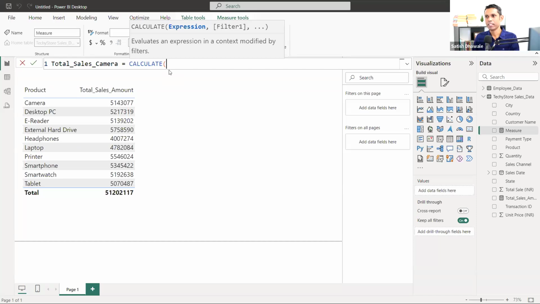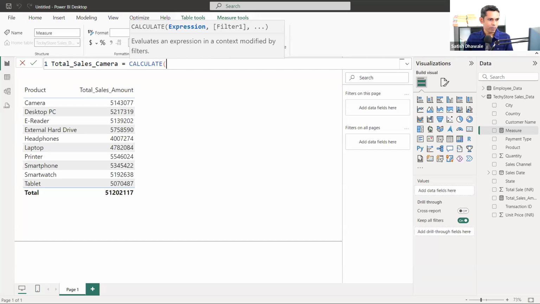But let's understand practically first. Theoretically, you don't need to understand this, because you are going to grasp the knowledge of this calculate formula once you do it practically, and you'll definitely understand what is the use of this particular calculate formula. Here it is. There are two arguments, expression and filter. So now I'm going to put down the expression first. What do we need to put down here as the expression?